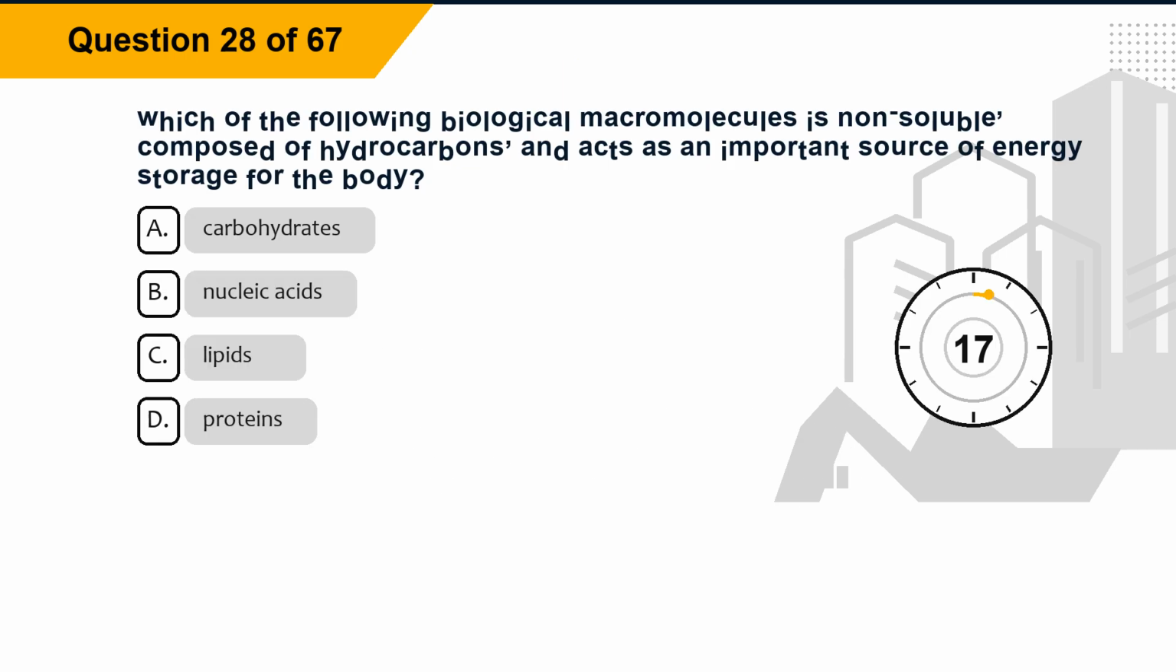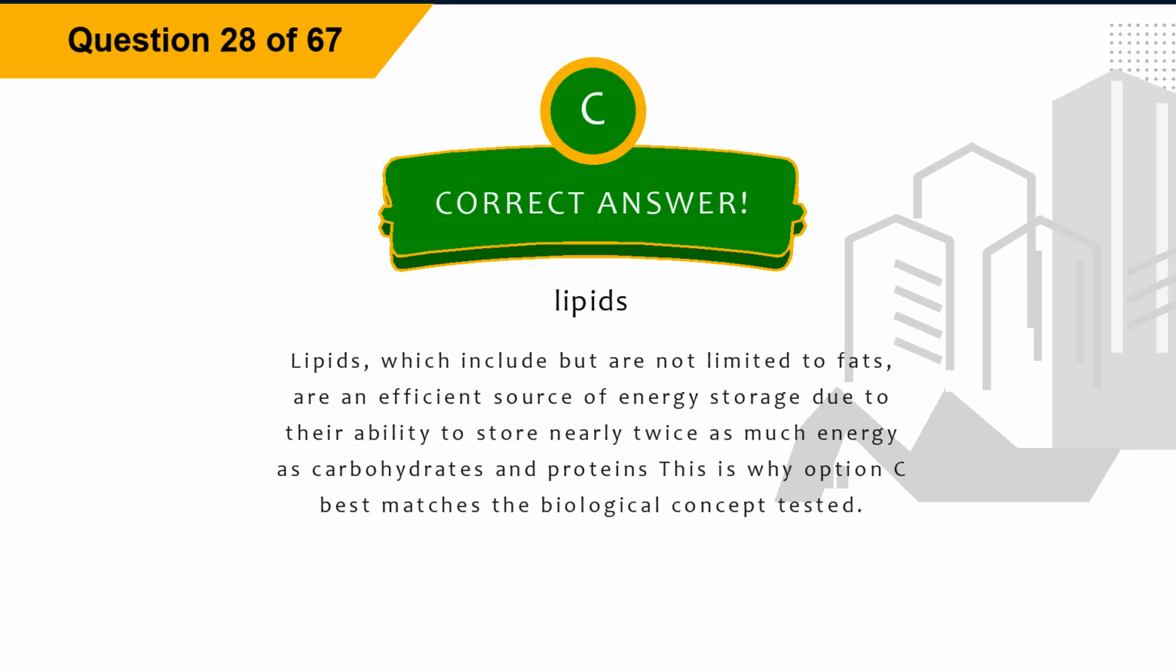Question 28. Which of the following biological macromolecules is non-soluble, composed of hydrocarbons, and acts as an important source of energy storage for the body? Option A, carbohydrates. Option B, nucleic acids. Option C, lipids. Option D, proteins. The correct answer is option C, lipids. Explanation. Lipids, which include but are not limited to fats, are an efficient source of energy storage due to their ability to store nearly twice as much energy as carbohydrates and proteins. This is why option C best matches the biological concept tested.